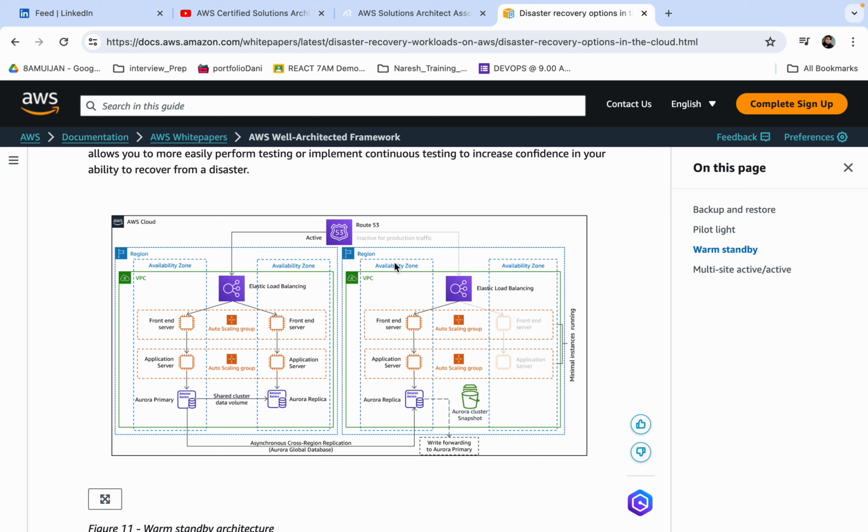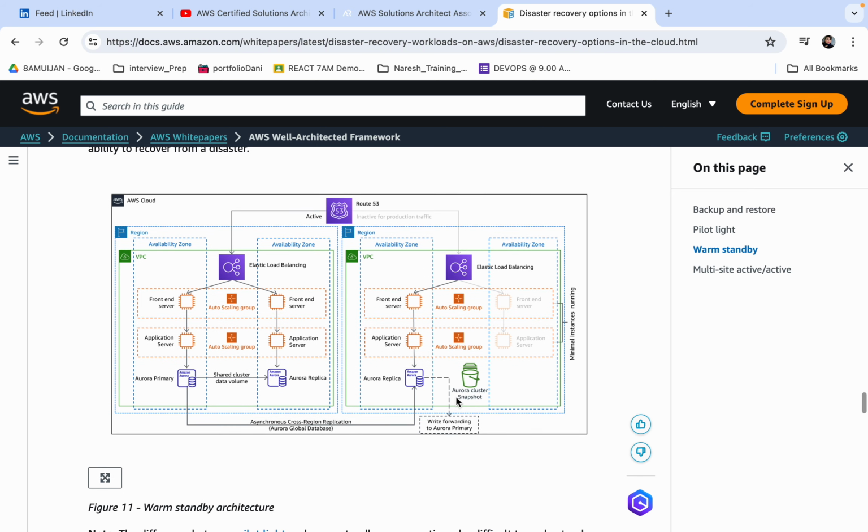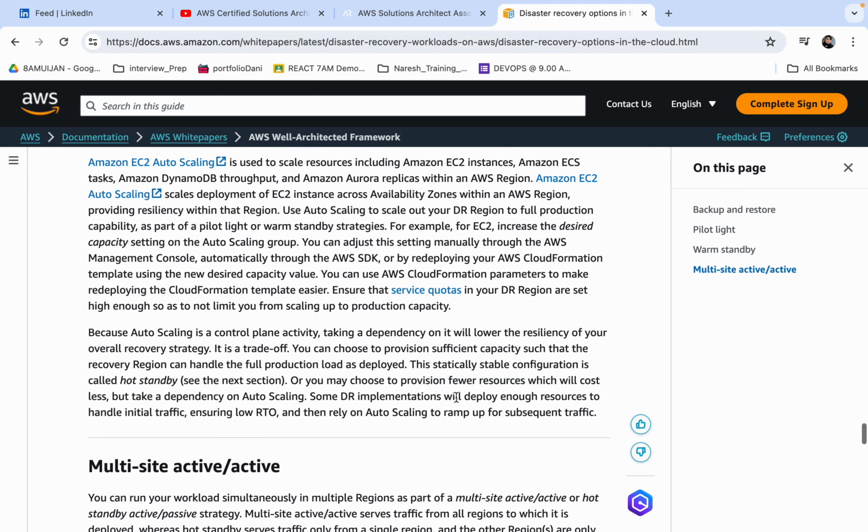It is connected only when the disaster happens, and it will take minimum time. The auto scaling group is also working, even the instances are working for one AZ, and in the other AZ the instances and everything will work later on when it is manually activated, or whatever IaC they want to follow.